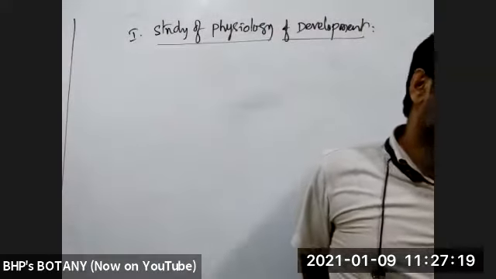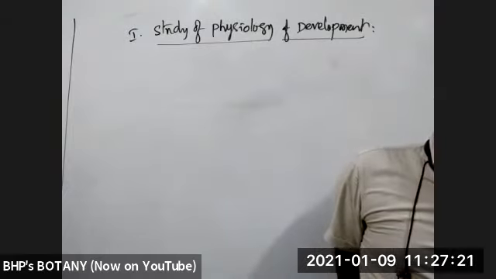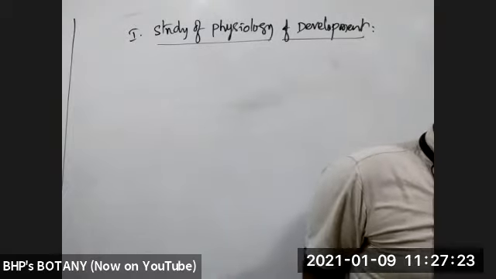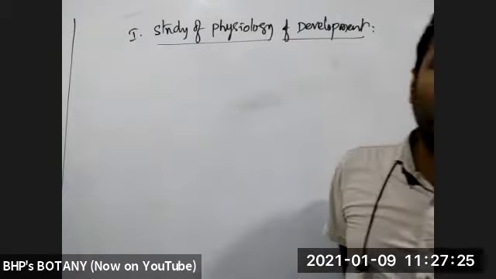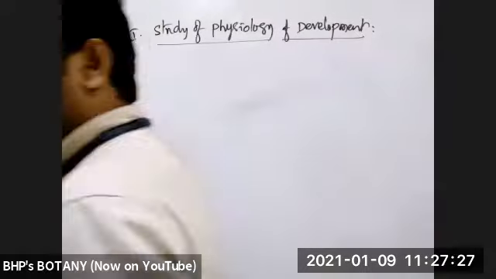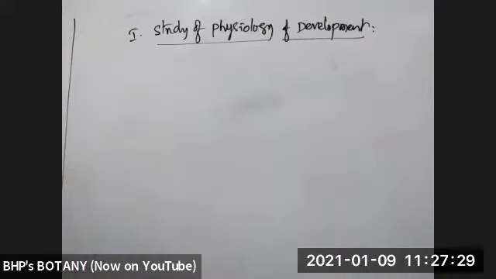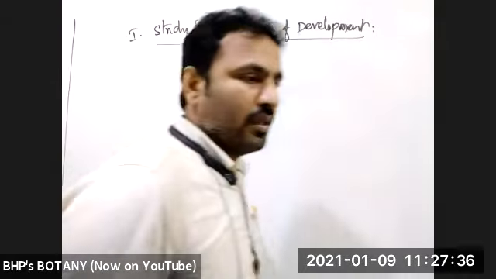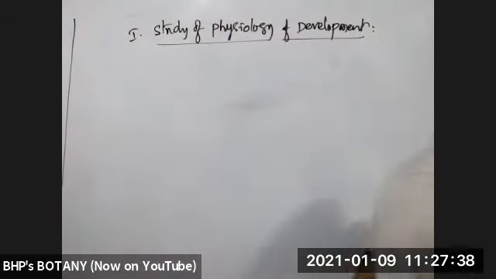Suppose we directly give that insulin-like growth hormone to any person, and there is any abnormal growth or physiology is altered, then it will become some problem. Yes or no? It will become some issue. So what we are doing here is that insulin-like growth hormone can be introduced into another animal.